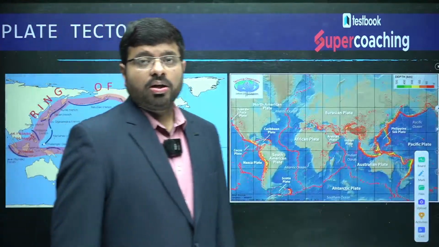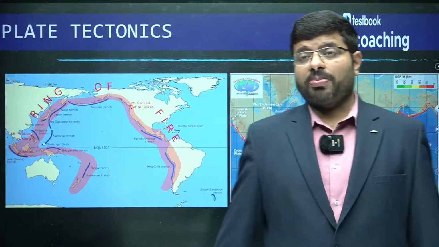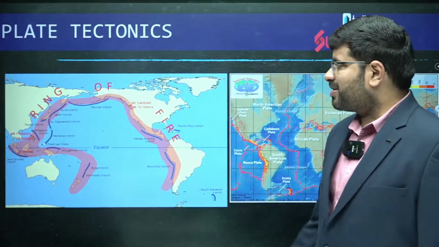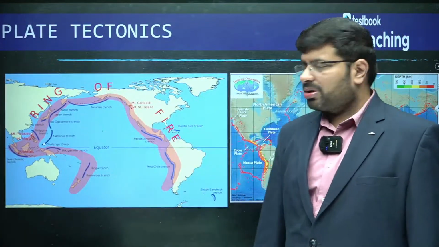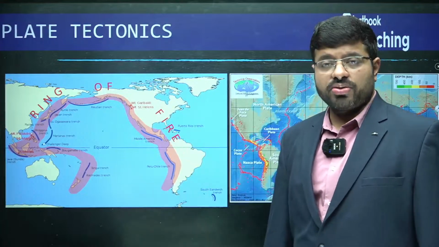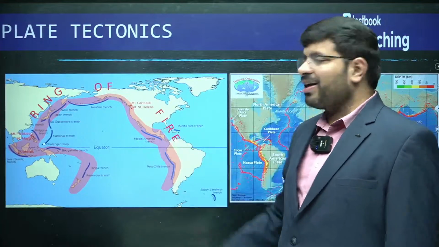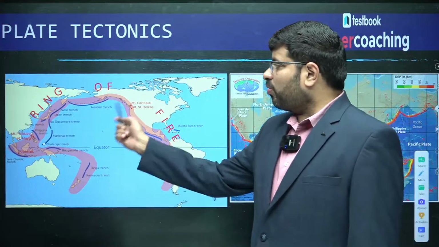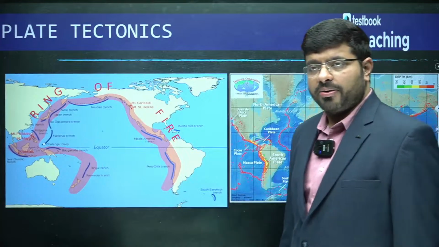Not just that, it also explains various geological processes like volcanoes. You might have heard of the famous ring of fire, the Pacific Ocean's ring of fire, where 80% of the Earth's volcanoes are located along this ring, right? All of these form the volcanic belt.